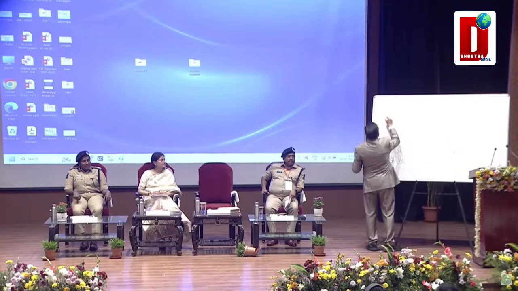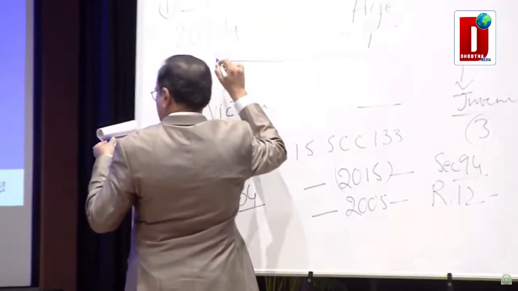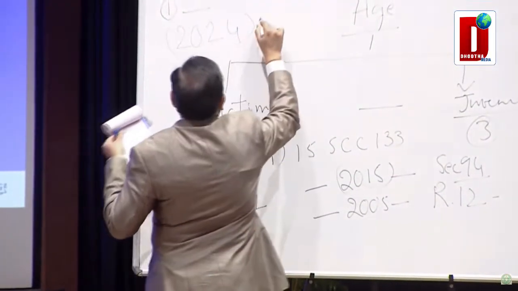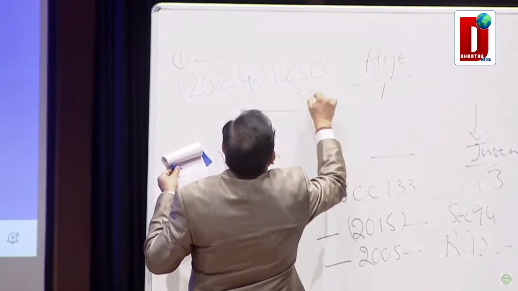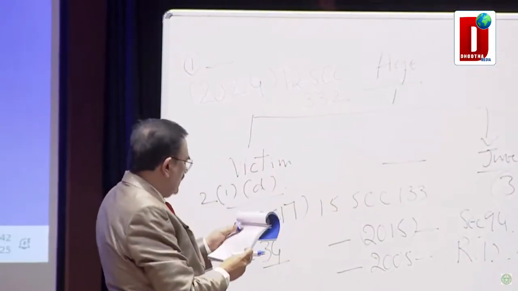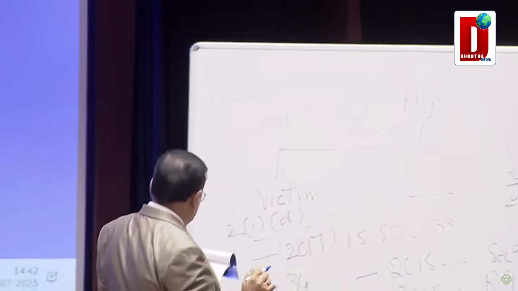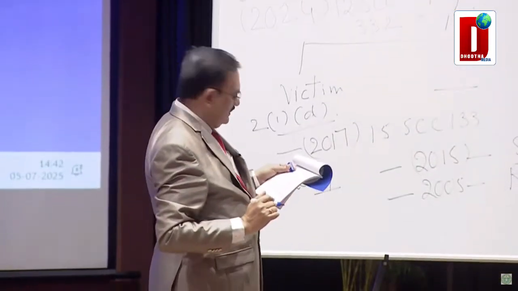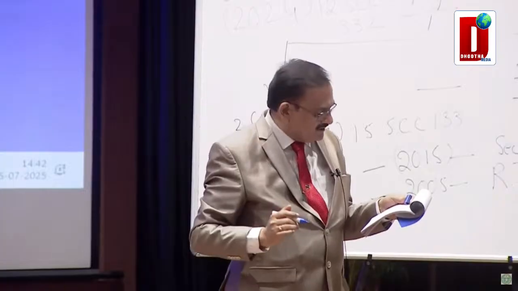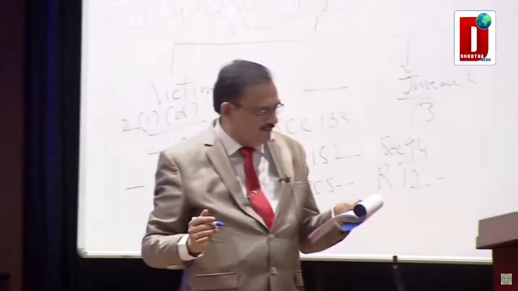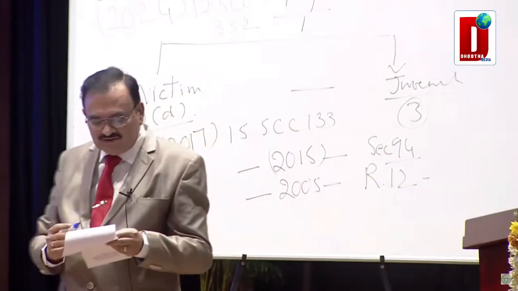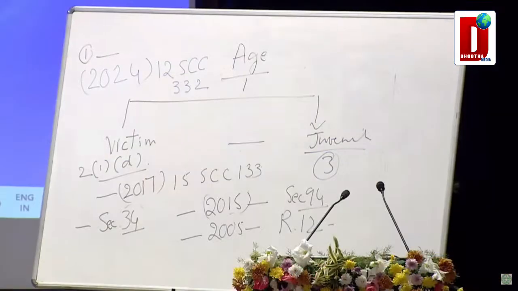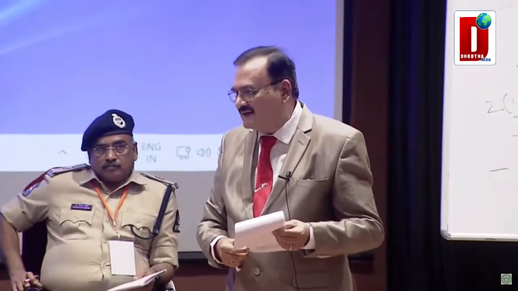This is 2024, 12 SCC 332. Kulai Ibrahim, alias Ibrahim versus State through Inspector of Police, BI Bazar Police Station, Coimbatore. Two judges of the Supreme Court. Of course, the controversy falling under 14.3, read with 15, read with 18.3 of the JJ Act.